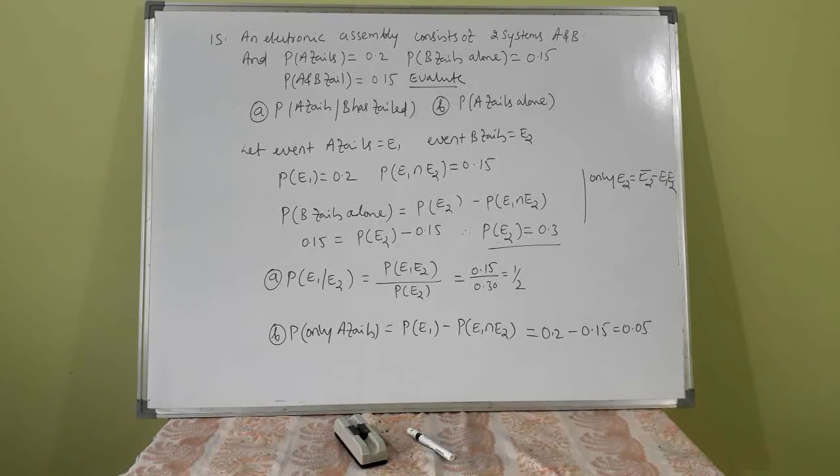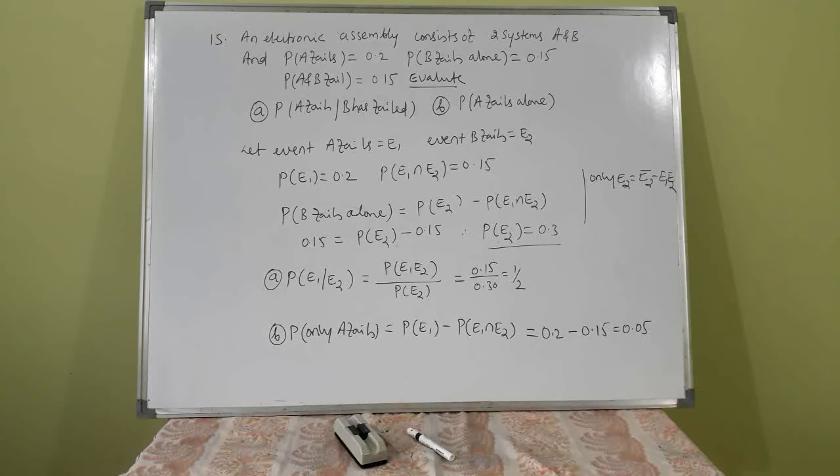B alone fails is probability of E2 minus probability of E1 intersection E2. Probability of B alone fails is 0.15, and probability of E1 intersection E2 is 0.15. So if you bring that to the other side, probability of E2 will be 0.3. So you have to find probability of E2. Once you get that value, you can directly find the required probability values.